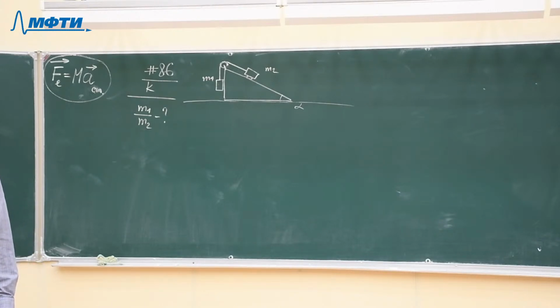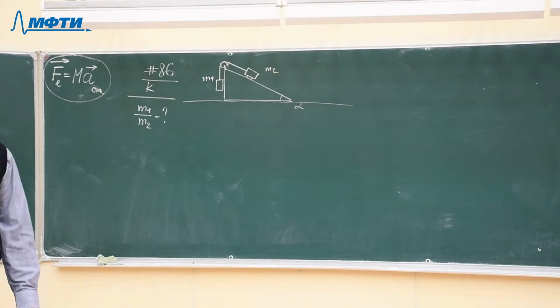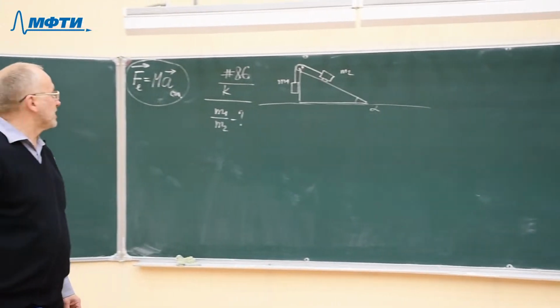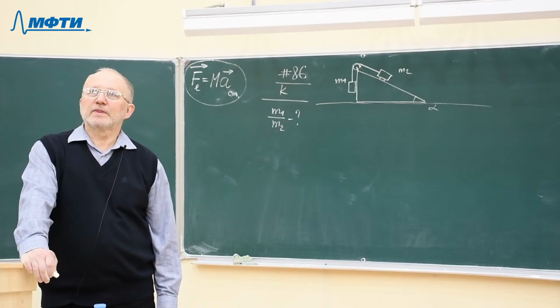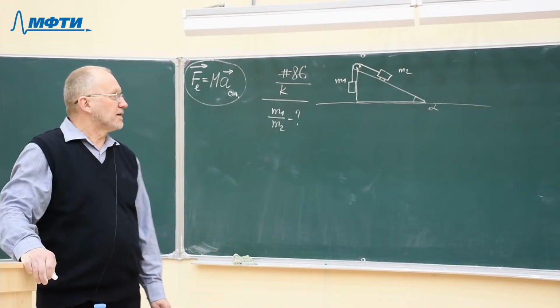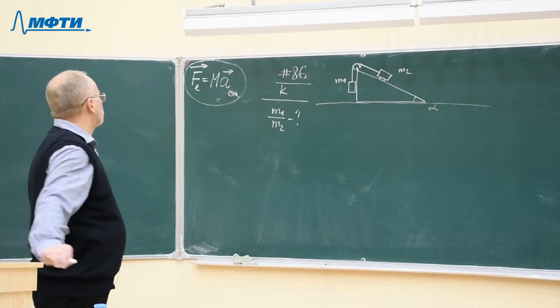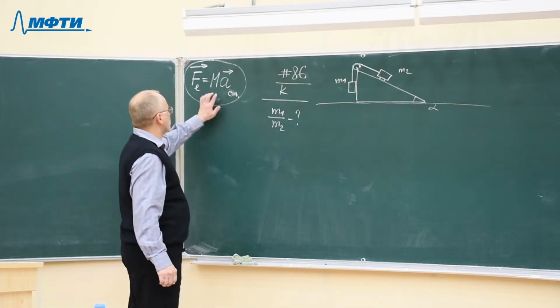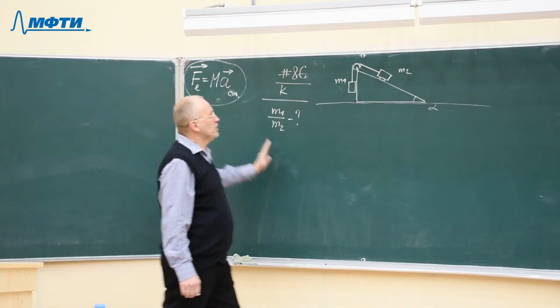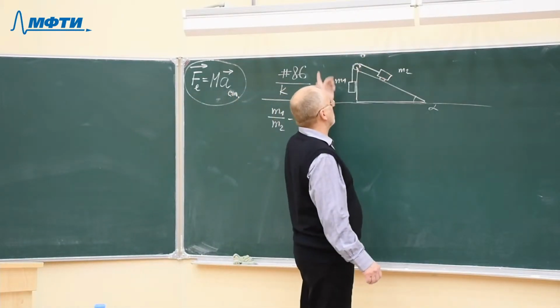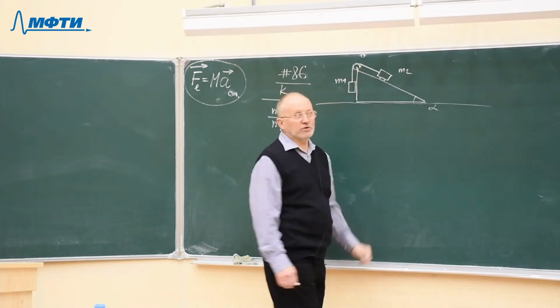Well, this problem includes everything you know: Newton's laws, laws of classical mechanics, the law of conservation of momentum, and the theorem which we have just proven, the theorem on the motion of the center of mass of the system of bodies. Here we have a complicated system of bodies, a wedge and two blocks.